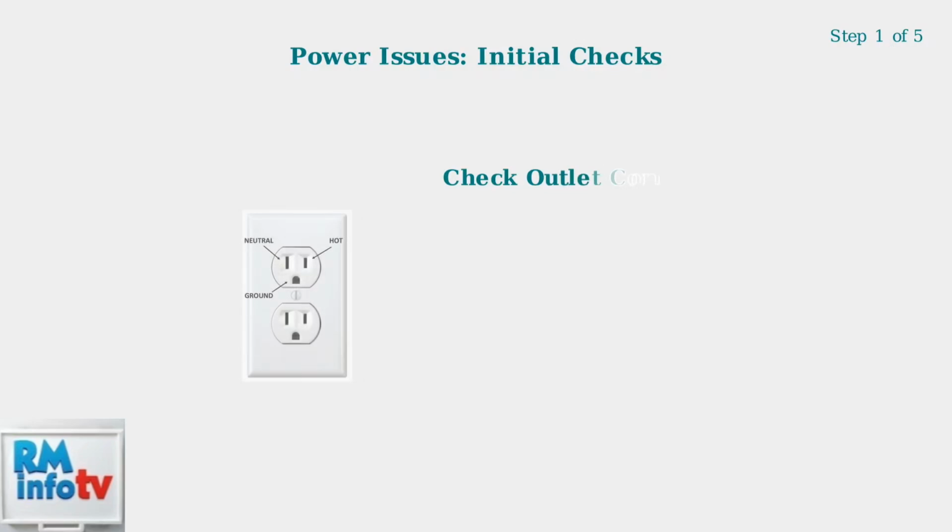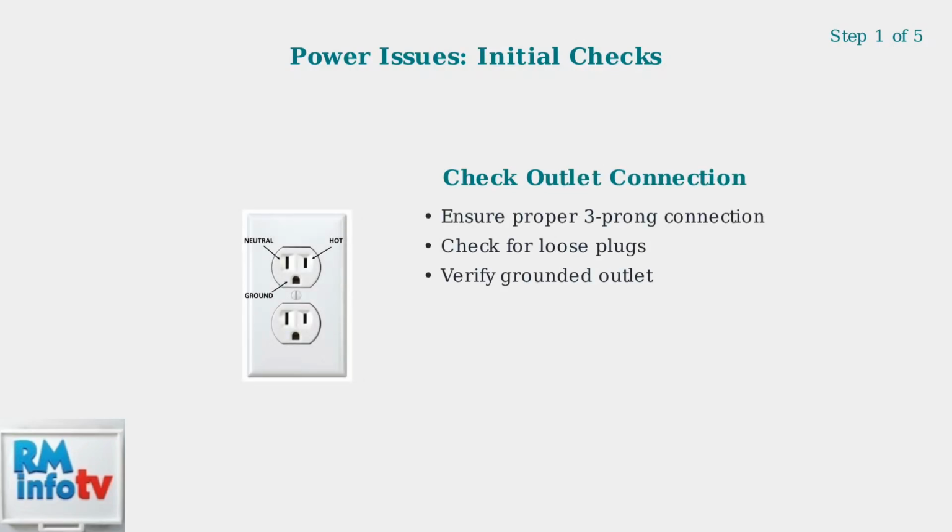When your Haier portable air conditioner won't turn on, start with these essential power checks. We'll go through 5 critical steps to identify and resolve common power issues. Step 1. Ensure your air conditioner is properly plugged into a functioning, grounded 3-prong outlet. A loose connection is often the culprit when units fail to power on.